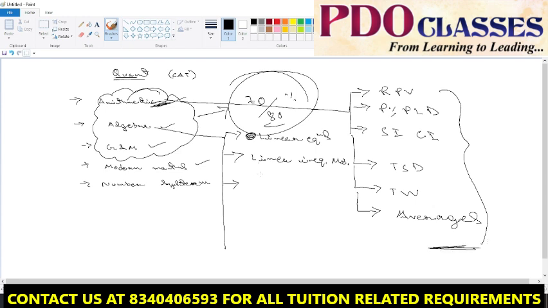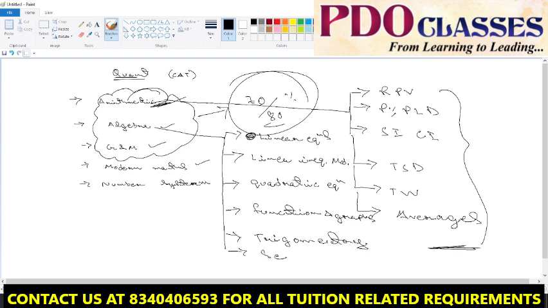So algebra, usually commerce students face a bit of difficulty in algebra section. So linear equation, linear inequalities, quadratic equation. You must be aware of quadratic equation, right? Yes, sir. And we'll be discussing function also, function and graphs, because graphs are also important for CAT. And we'll discuss the trigo part also here, trigonometry, sequences and series. This is the overall algebra section.